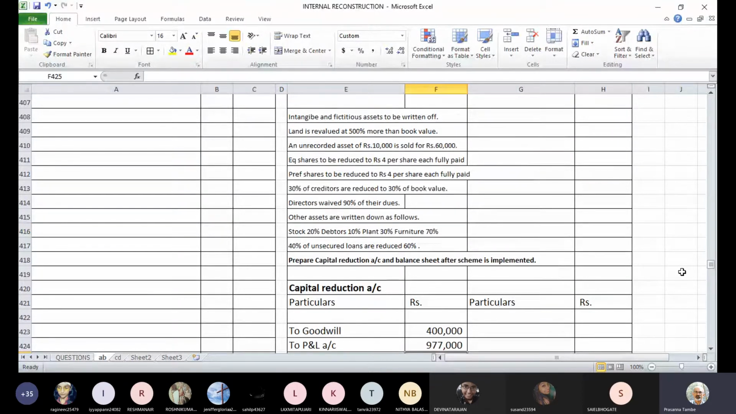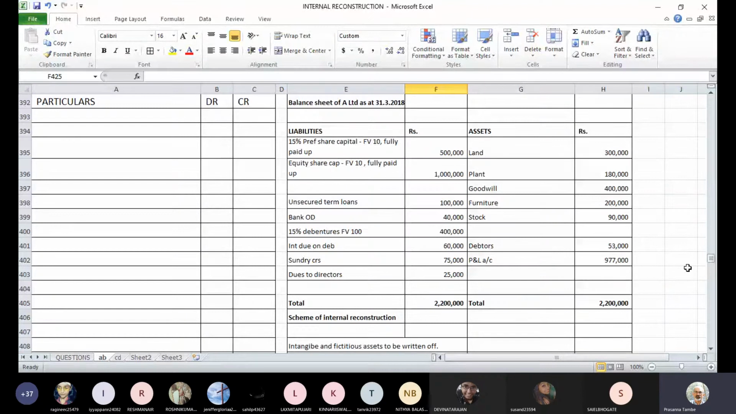Then land is revalued at 500% more than the book value. See the wordings carefully. It says land is revalued at 500% more than the book value. What is the book value of the land? It is 3 lakh rupees. And the appreciation is 500%. If it is 500% appreciation, how much would be the amount of appreciation?